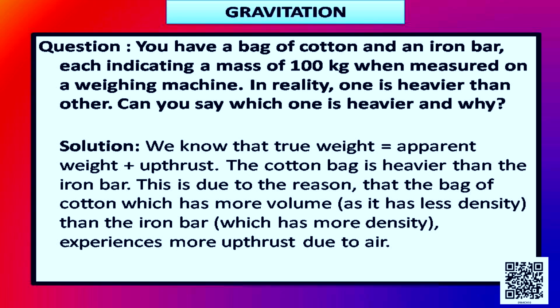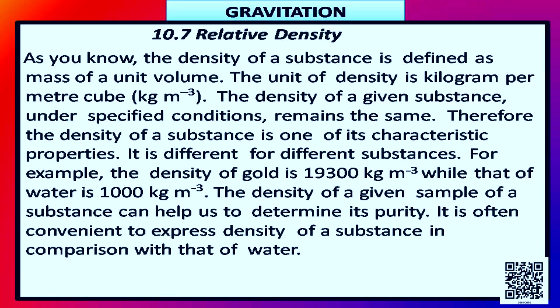Let us discuss. Students, we know that true weight is equal to apparent weight plus upthrust. The cotton bag is heavier than the iron bar. This is due to the reason that the bag of cotton, which has more volume as it has less density than the iron bar, which has more density, experiences more upthrust due to air. Hope you understand this.